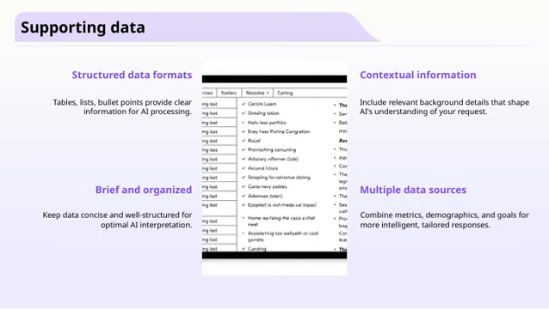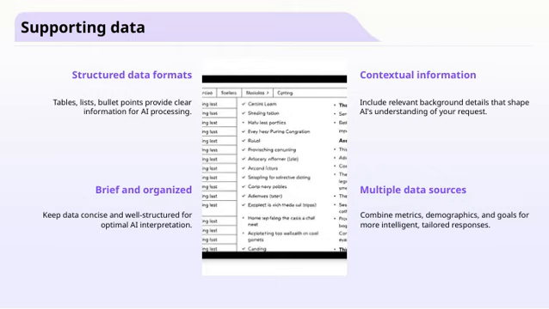They help present clear and organized information that AI can process more easily. Keeping data brief and well-structured is also key, as it allows for optimal AI interpretation and quicker understanding. Including contextual information is equally important. Adding relevant background details helps shape the AI's understanding of your request, making responses more accurate and meaningful.